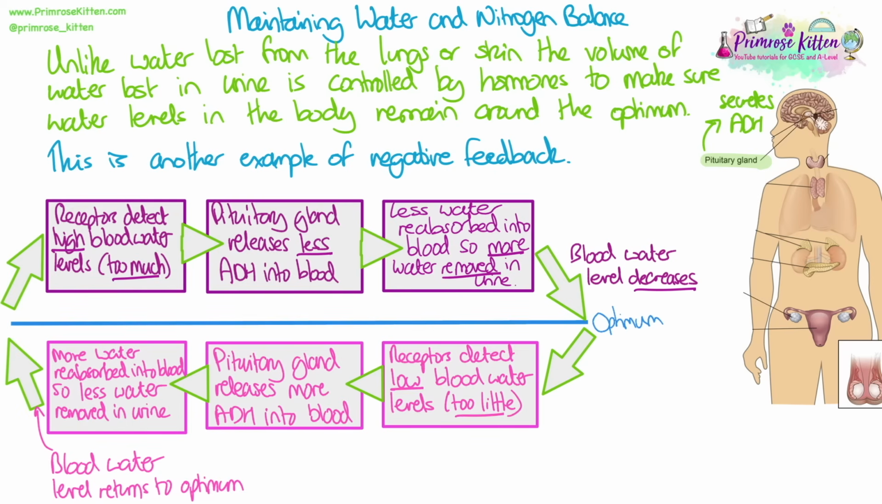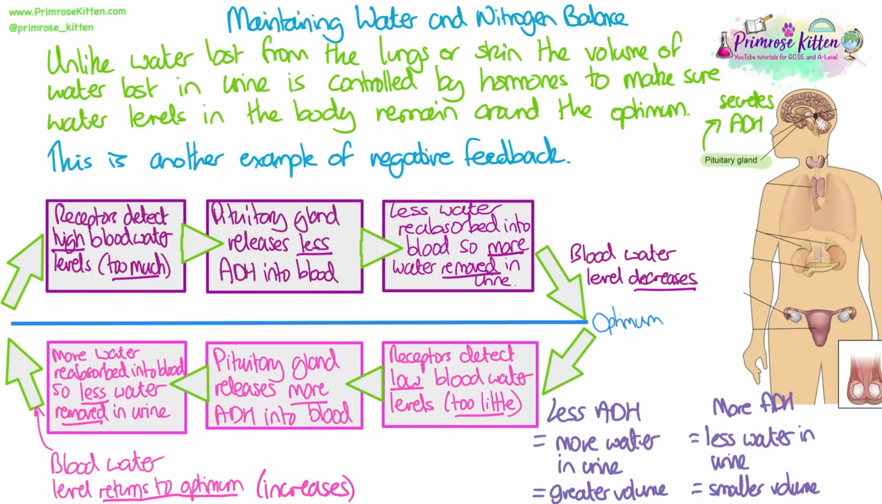In the other direction, if receptors detect low blood water levels, or too little water in the blood, the pituitary gland will release more ADH into the blood, and then more water is reabsorbed into the blood, so less water will be removed in the urine. And this causes the blood water level to return up to the optimum, so it increases.